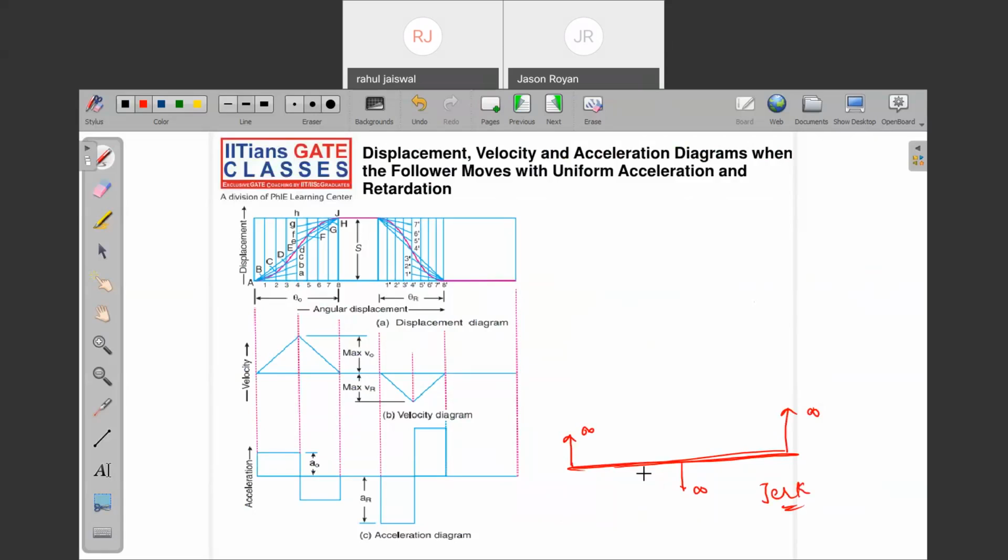Are you getting my point? And it is very difficult to maintain uniform acceleration rather than uniform velocity. In uniform velocity also we have jerk component infinity, but that is possible to maintain. Here it is not possible. Are you getting my point?